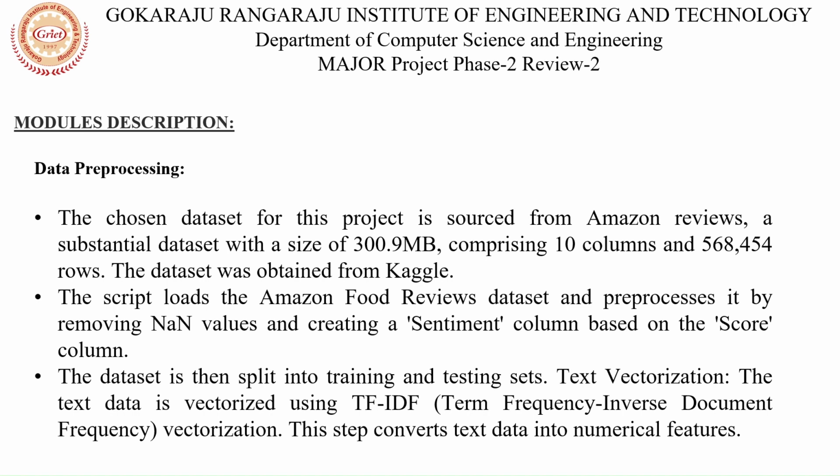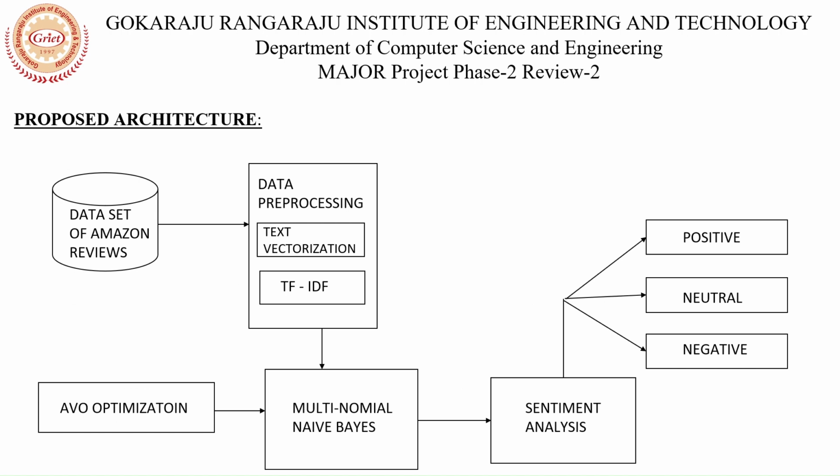Also, if you look at the architecture, we can see the stages of data processing and how AV optimization is incorporated into multinomial naive Bayes to produce sentiment analysis. The sentiment analysis gives an output of whether a review is positive, negative, or neutral.